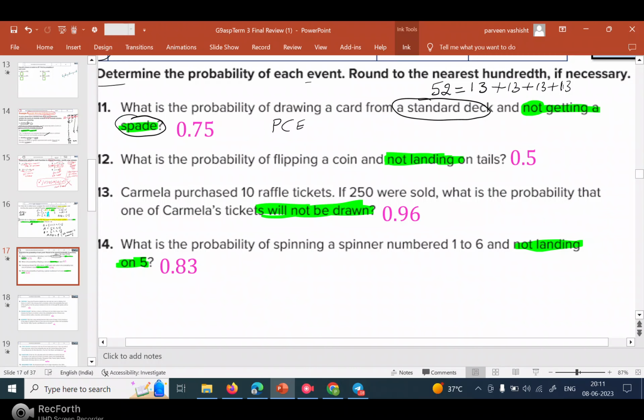Spades and clubs are black cards, and there are red cards, diamonds 13 and hearts 13.